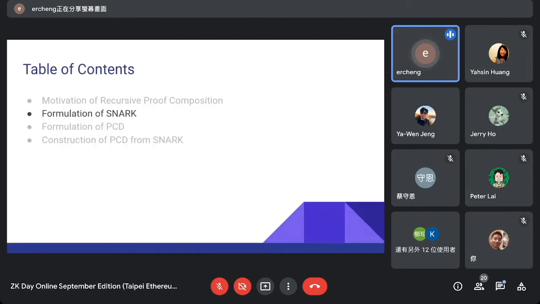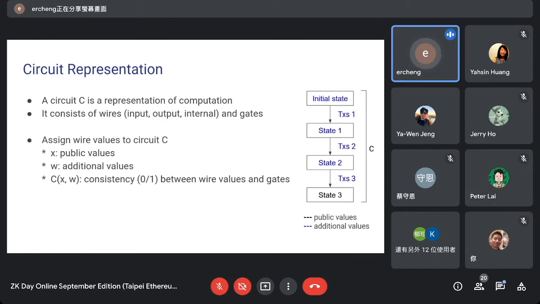So now let me go into a version of proof system, because it will be needed when we want to construct proof carrying data. A proof system is to prove to others some computation is correct. And now I'm going to fix a representation of computation called the circuit representation.